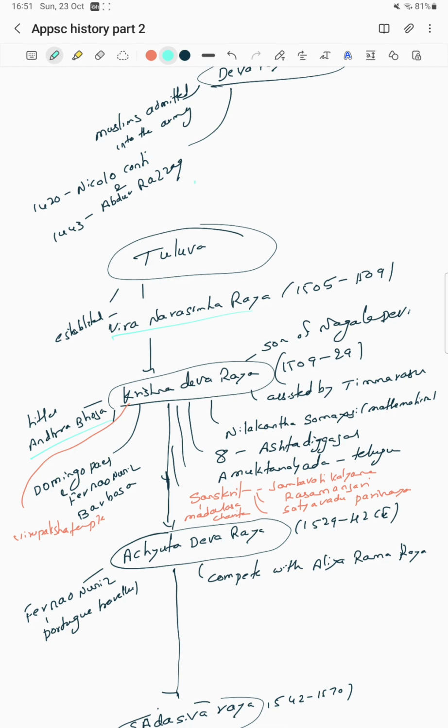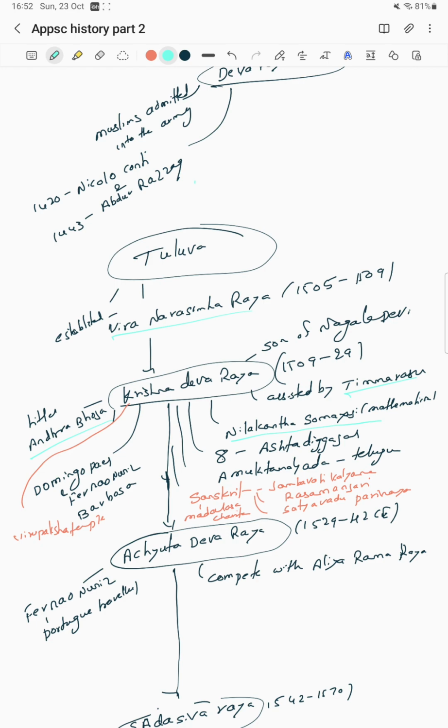Domingo Paes belongs to the Tuluva dynasty, Krishna Devaraya. Fernao Nunes too. Krishna Devaraya built the Virupaksha temple. Okay, Hampi's Virupaksha temple was built by Krishna Devaraya, assisted by Timmarasu. Nilakantaka is regarded as Nilakanta in his empire. The famous mathematician Nilakanta Somayaji belongs to Krishna Devaraya's period. Timmarasu assisted Krishna Devaraya. Okay.